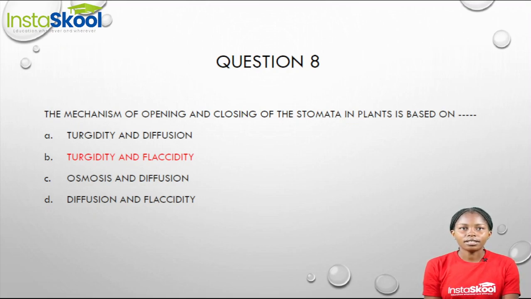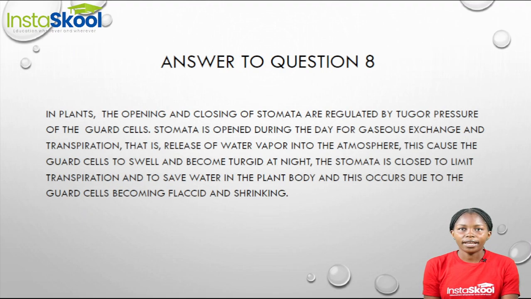Question 8 says, the mechanism of opening and closing of the stomata in plants is based on dash. Now, the opening and closing of stomata are regulated by the guard cells through sugar pressure. Usually, the stomata are open during the day in order for gaseous exchange to occur and in order for transpiration to occur. Transpiration is simply the release of water vapor into the atmosphere.